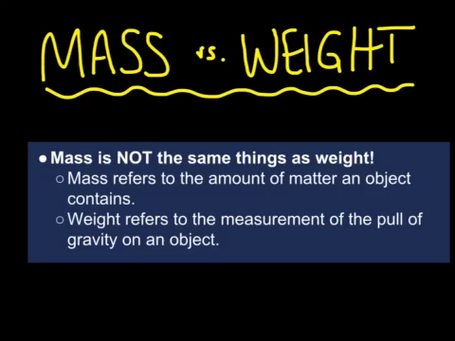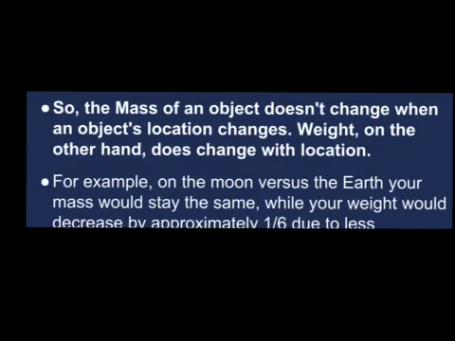The next topic we need to review is the difference between mass and weight. Mass is not, capital N, capital O, capital T, the same thing as weight. When we talk about mass, we're referring to the amount of matter an object contains. But when we talk about weight, we're talking about the measurement of the pull of gravity on an object. The important thing to remember here is that an object's mass is consistent no matter what its location is. It doesn't matter where you are in the universe, your mass will always be the same.